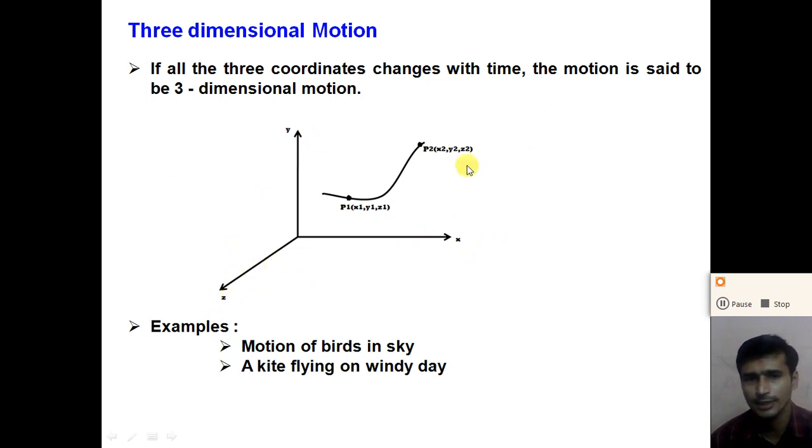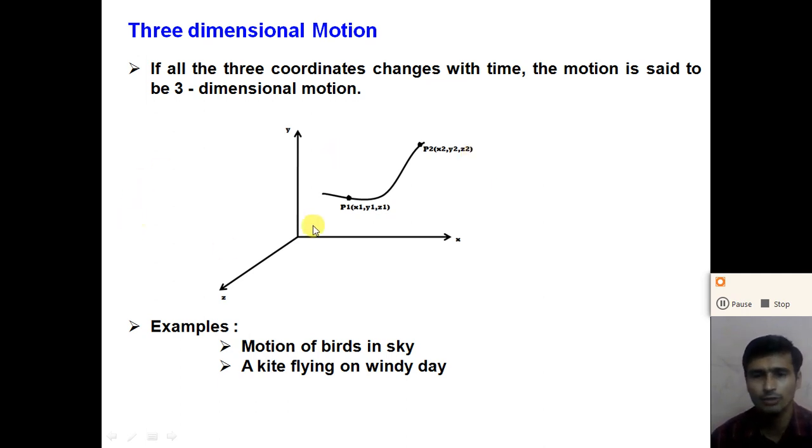The object is at p1, which has coordinates x1, y1 and z1. After some time, the object changes position from p1 to p2. So all the three coordinates change: x1 changes to x2, y1 to y2 and z1 to z2. So all the coordinates change with the time. The motion is said to be a three-dimensional motion, right?